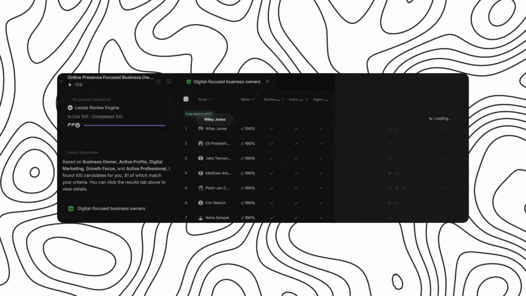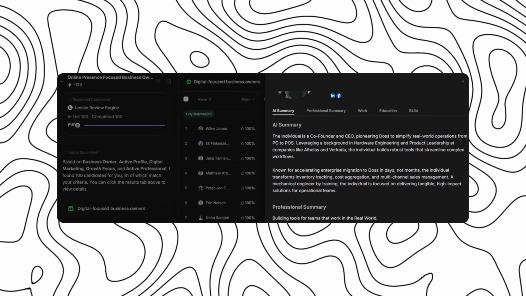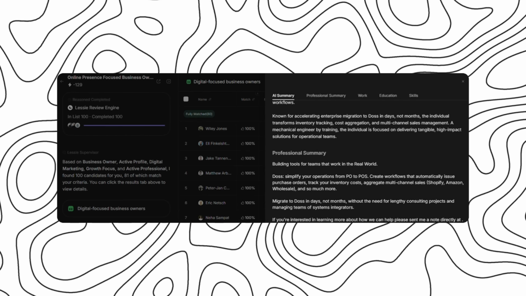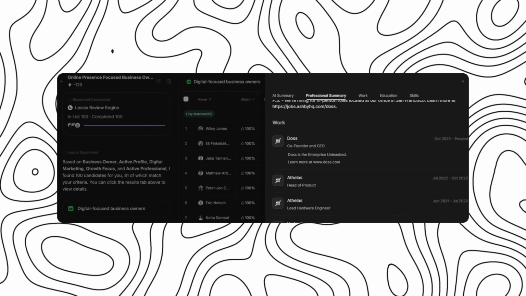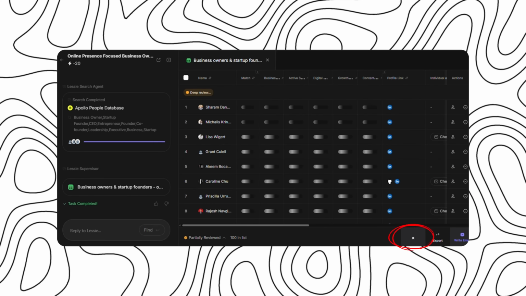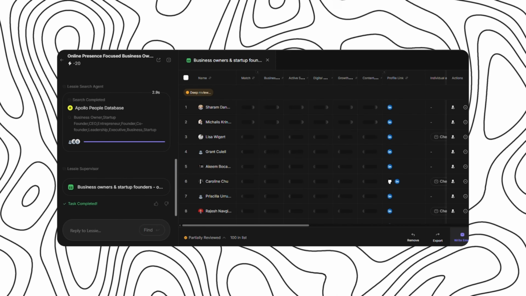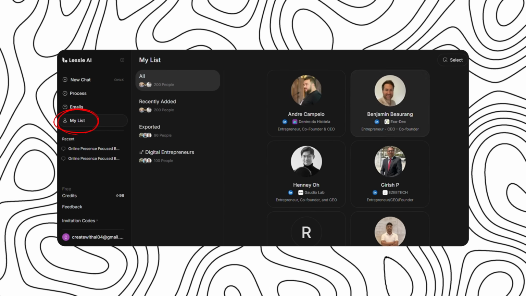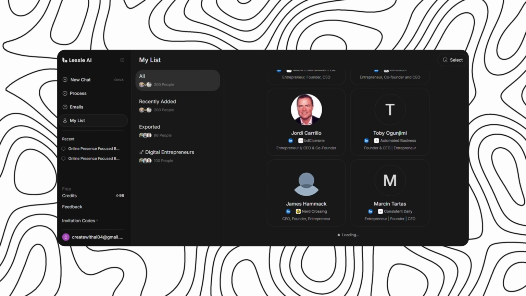As the results appear, you can open individual profiles in a single click, review what each person does, and decide whether they are a good fit for your service. When you find good matches, you're ready for the next step, organization. With one click, you can save selected contacts into your own list inside Lessie AI using the Save to My List button. Inside the My List section, everything stays clean and structured.